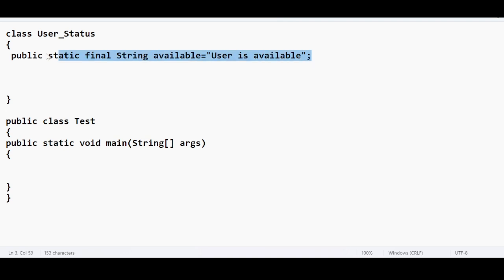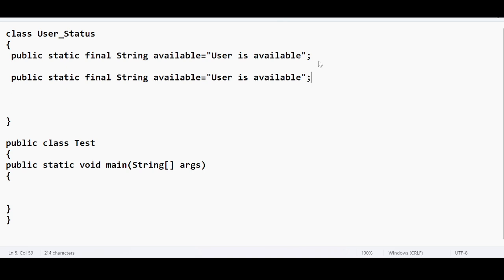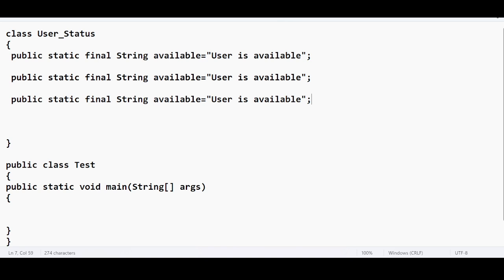Likewise, I am taking two other final variables to store constants. This is the second final variable, and this is the third final variable, and the value is going to be: user is busy.